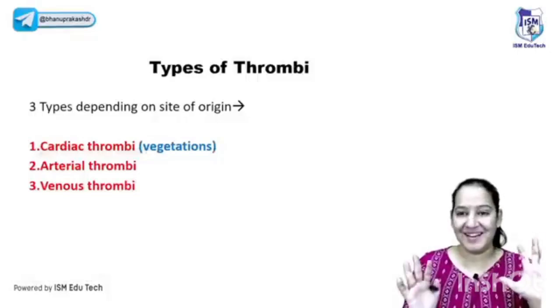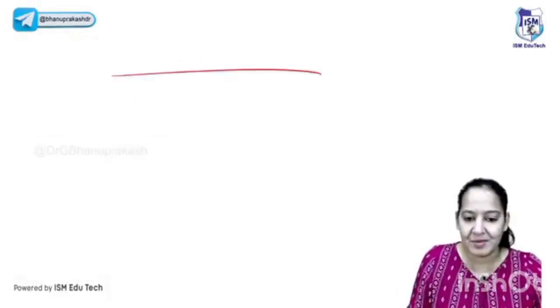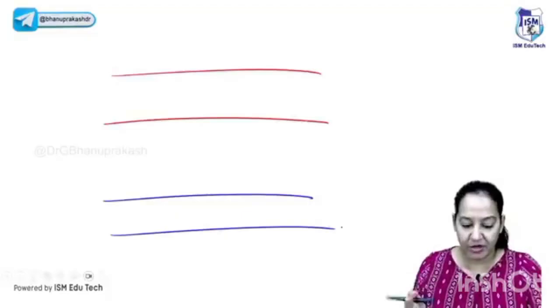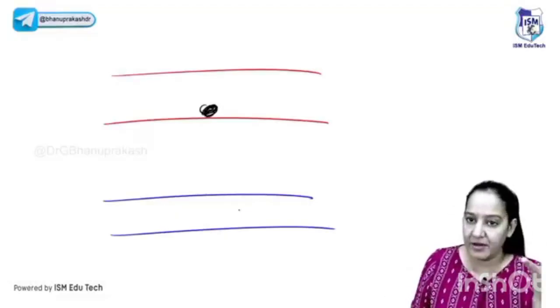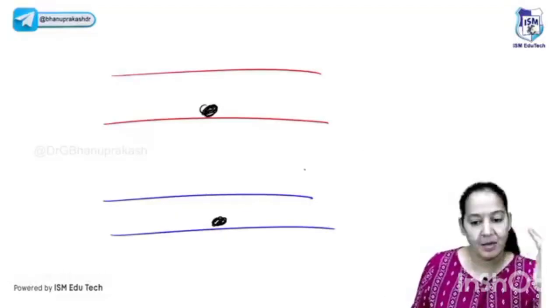Now coming to the types of thrombus, ultra important. Where is the thrombus present? If the thrombus is present in the artery or vein, both are intact, no injury. If the thrombus is formed in the artery, it is arterial thrombus. If it is formed in the vein, it is venous thrombus. Both are intact, there is no injury.